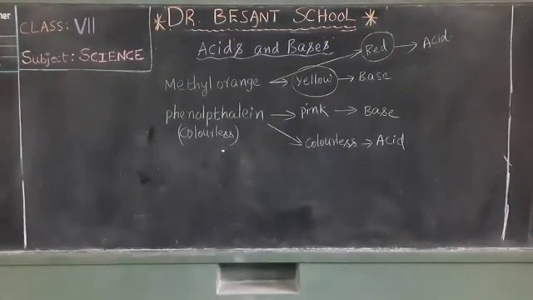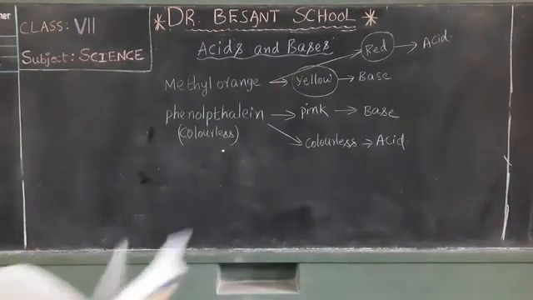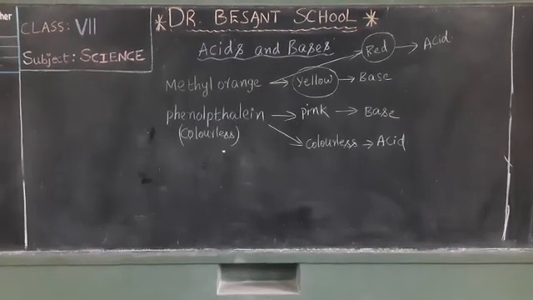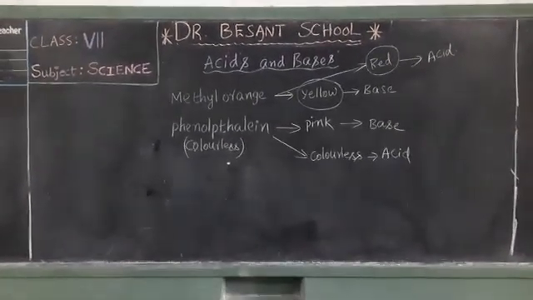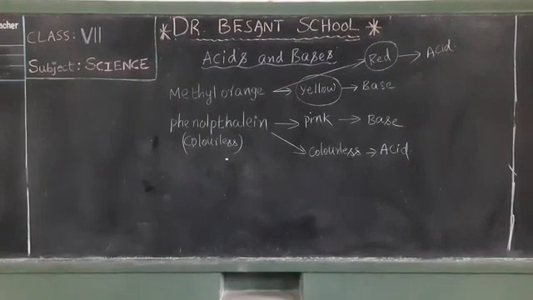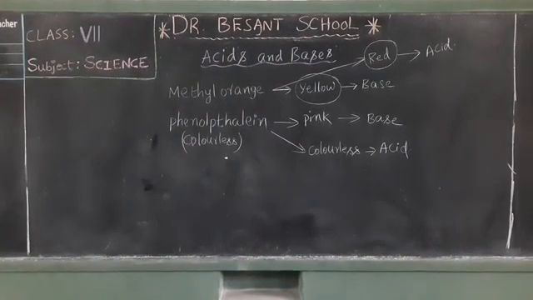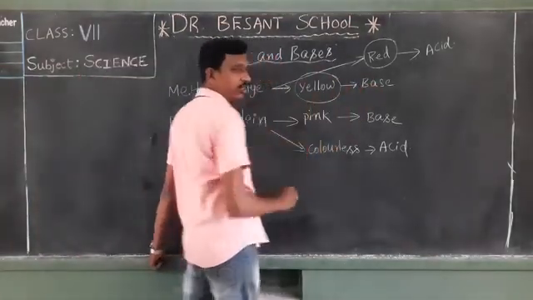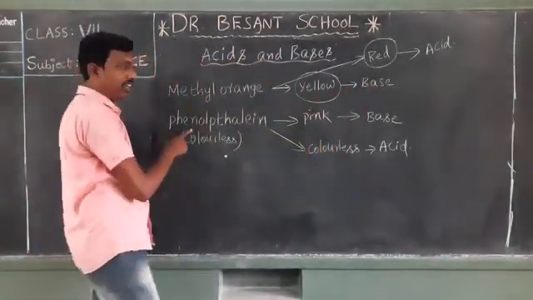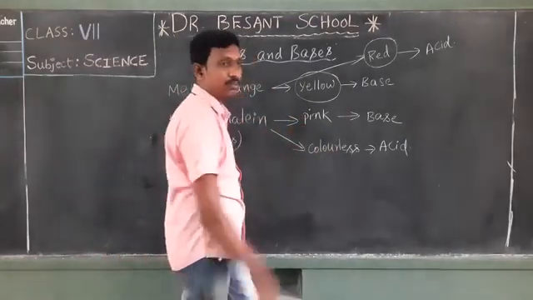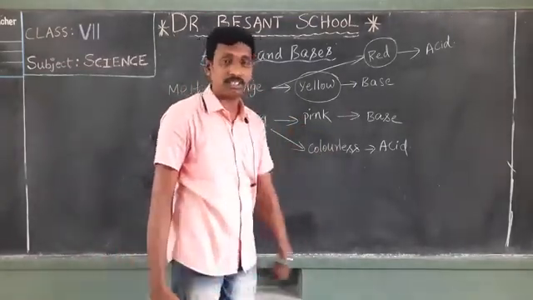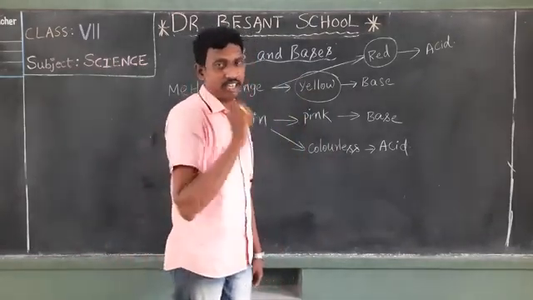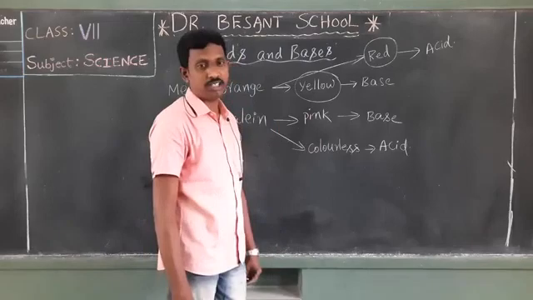So what do we notice? Methyl orange reacts with an acidic substance, and it turns to which color? Red color. The same methyl orange, if it reacts with a base, turns to yellow color. Phenolphthalein remains colorless with an acidic substance, and it changes to pink color when it reacts with a base. Do you understand, my students?